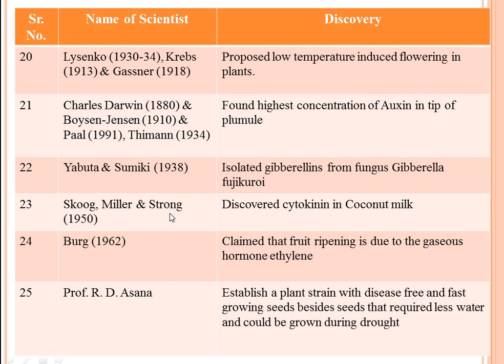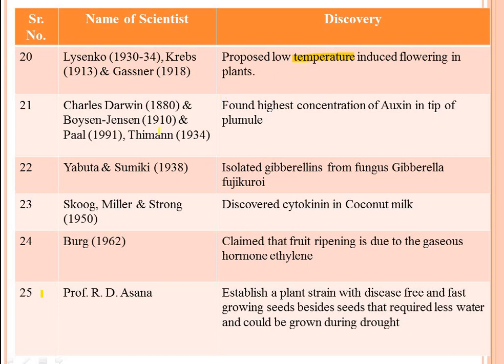Then the next one is Lysenko and Gassner. They proposed low temperature induced flowering in plants. It is also known as vernalization. In low temperature, generally flowering occurs in plants, or if we want early flowering in plants, then we give cold treatment to the seeds, and this phenomenon is known as vernalization, which is discovered by Lysenko and Gassner.